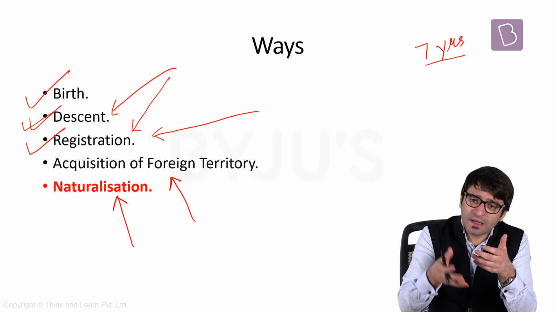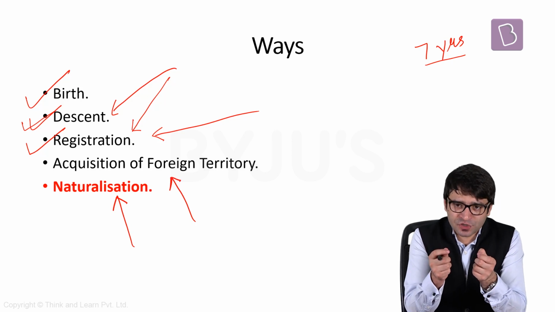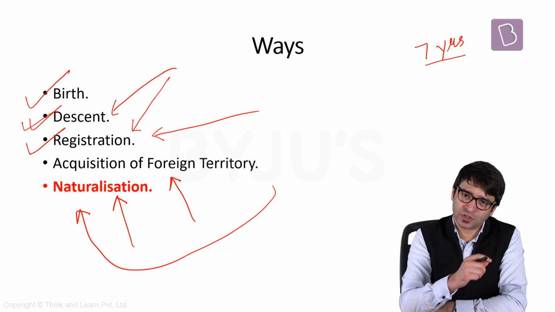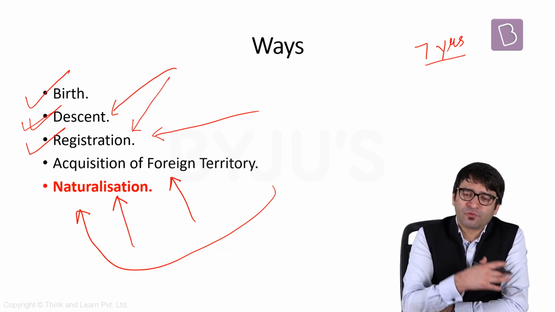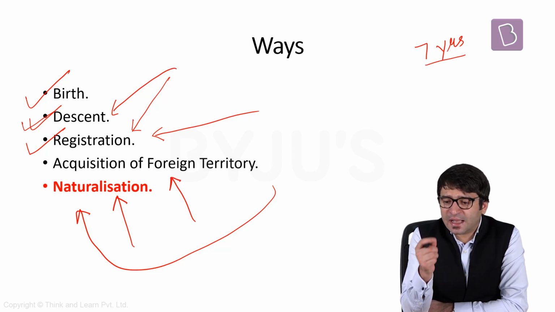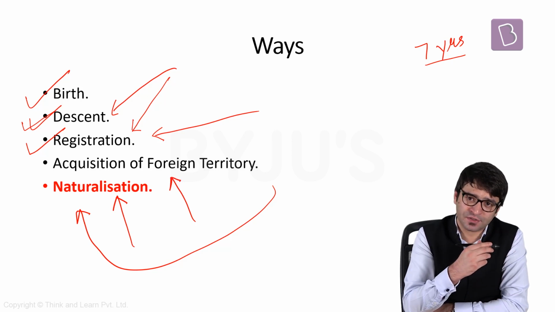Your country has not been acquired by India. Even then you want to apply for Indian citizenship. You can do that through a process called naturalization. And there are some conditions which you have to satisfy. For example, if I want to apply for Indian citizenship, I have to give up my previous citizenship. I have to renounce my previous citizenship.